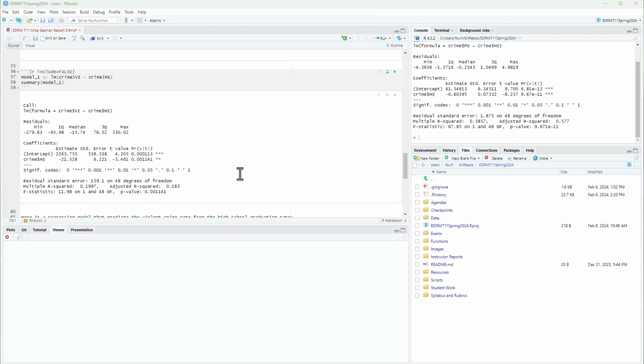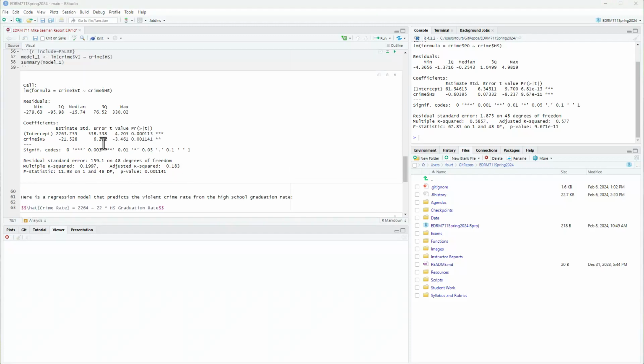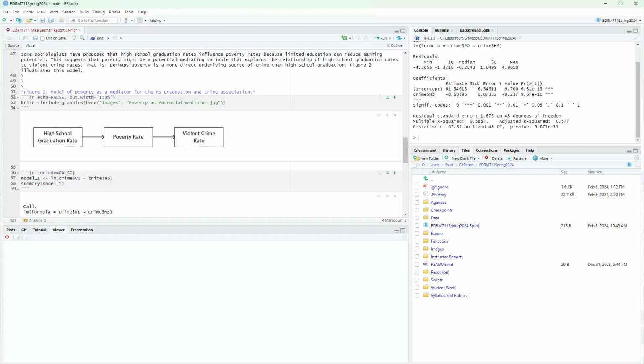If poverty is a strong mediator, what I expect to happen is that this estimate for high school, that coefficient, will actually go down, that it will not have as much of an effect. And in fact, it may even go down so far as to make this p-value high, because poverty then is taking over in that chain that we have here.